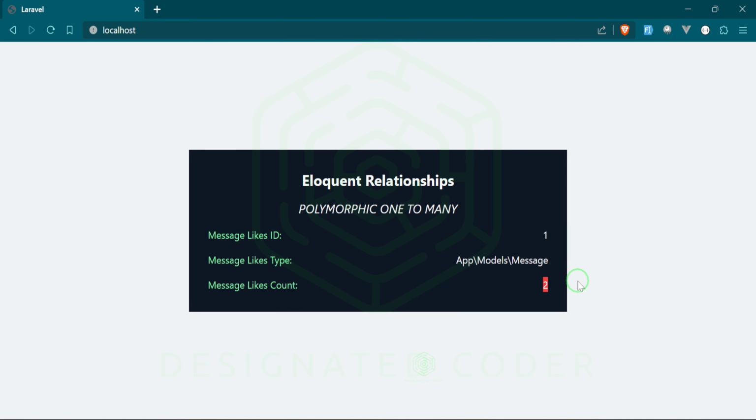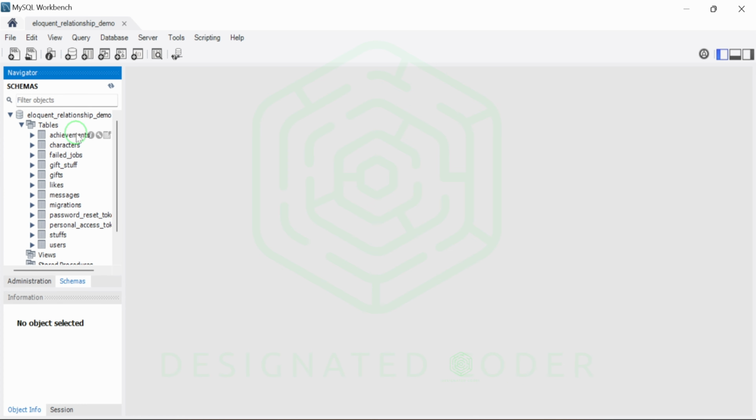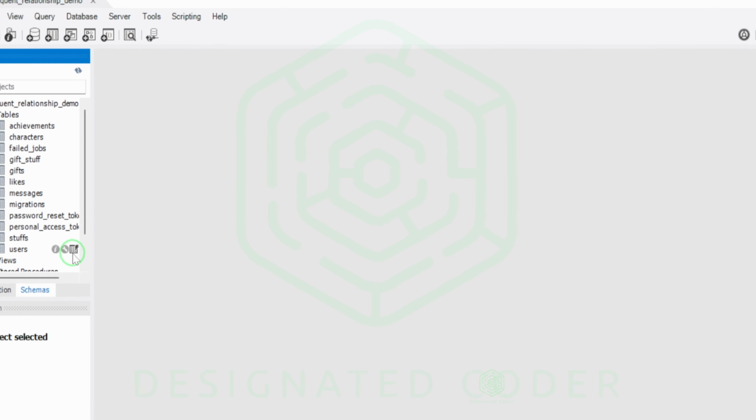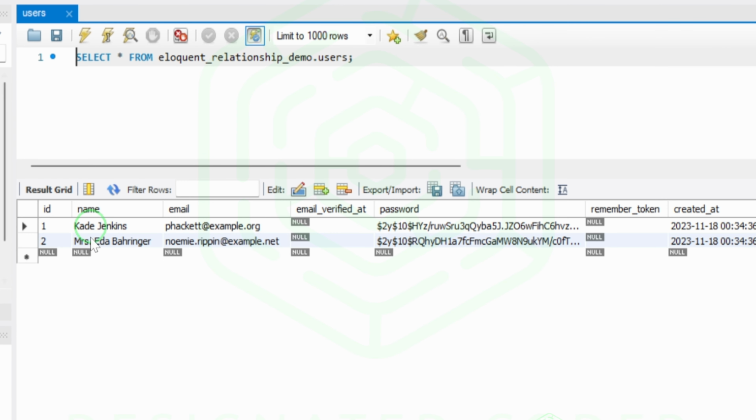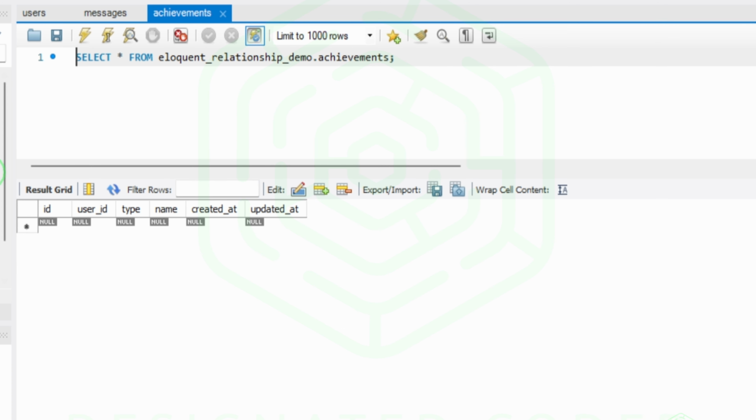Let's go and also take a look at the database really quick. Now, I will try to make these a bit bigger when I'm editing. As of now, it's a bit tiny for me, but I'll open up the users. You can see we have 2 users in here now. Messages, we have 2 messages, and we have the user ID of 1 for each of those messages. We have the achievements, which we haven't actually touched yet. I don't know why I opened that.